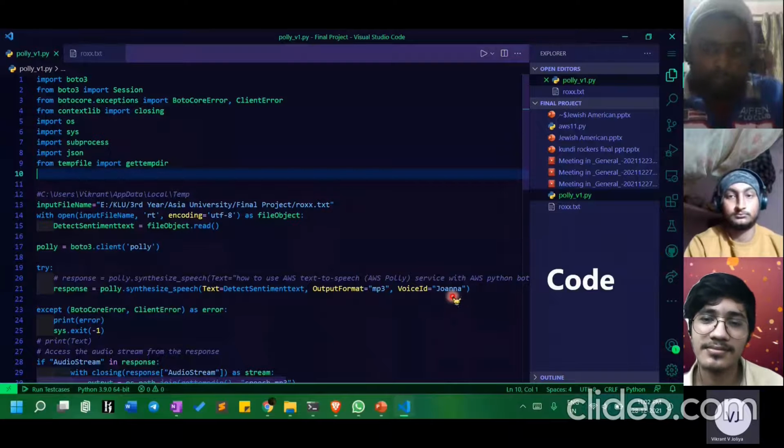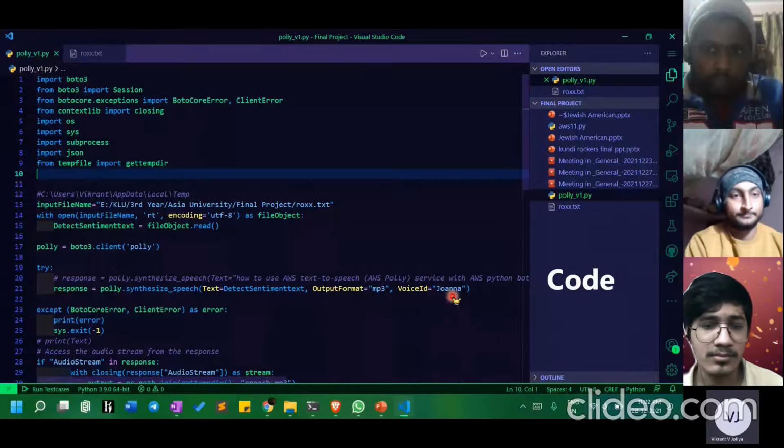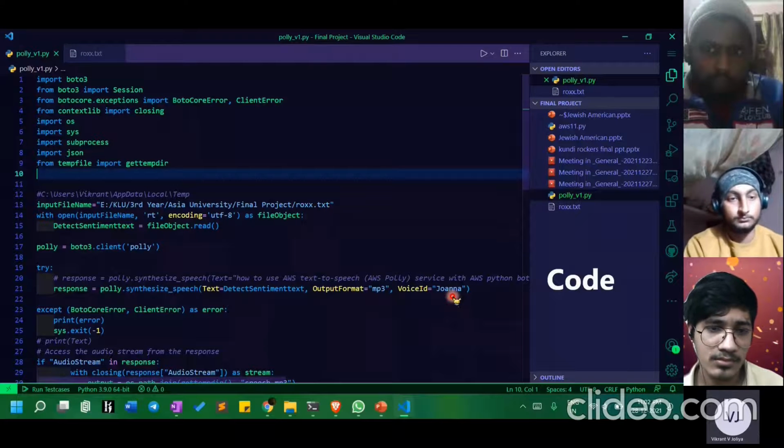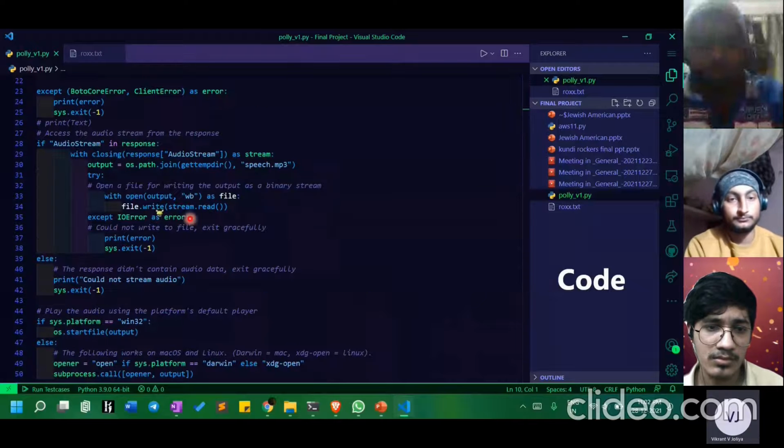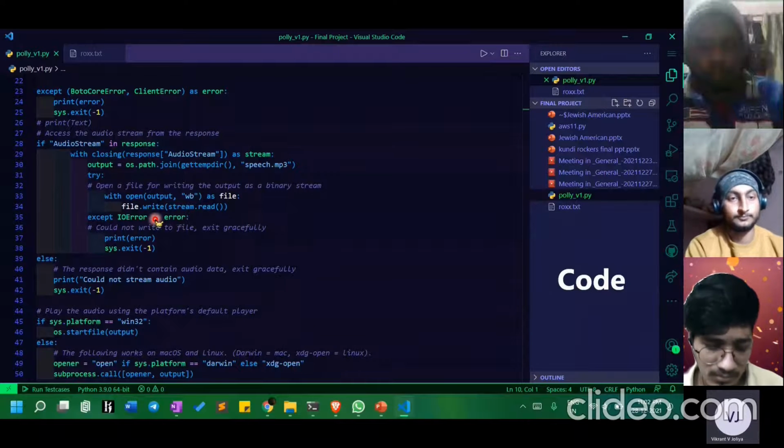The text file contains English words, so I need English speech. So here I'm using Joanna, which is available in Polly. After that, I'm using the audio stream and joining it into speech.mp3 and storing it in my temporary directory.